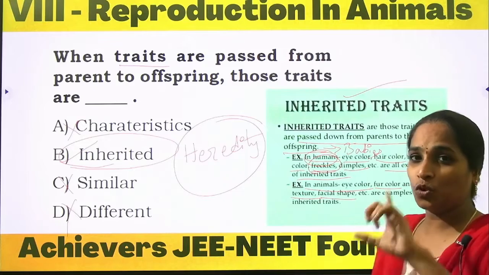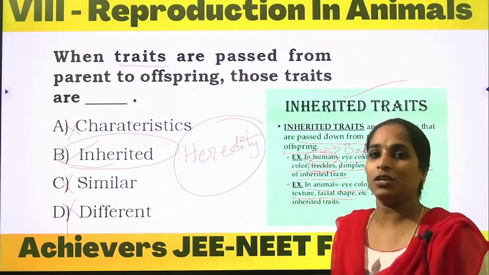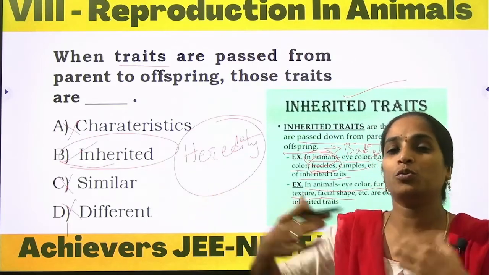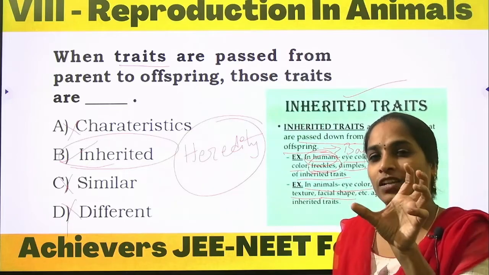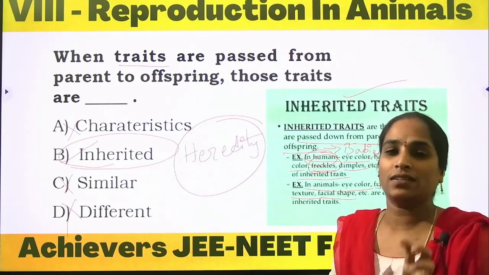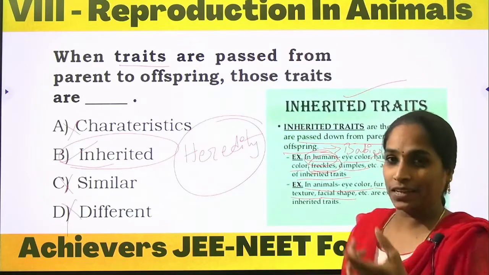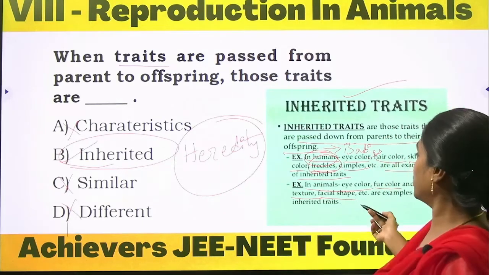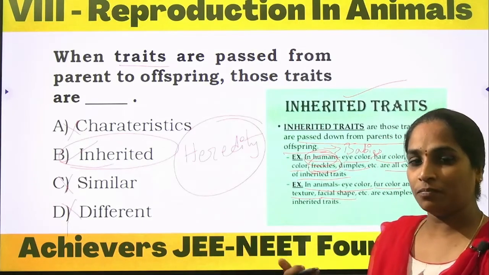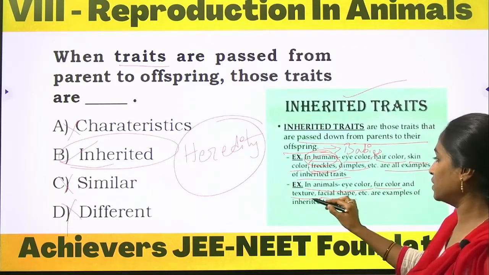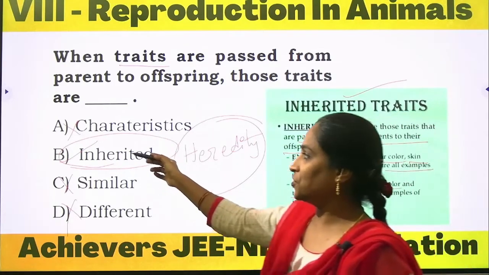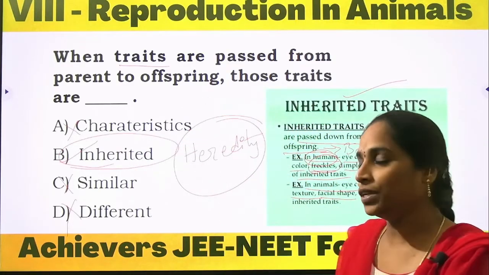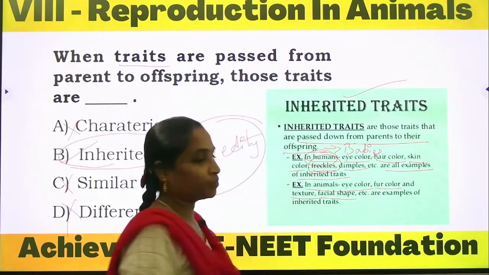Facial shape: do all animals have the same facial shape? Completely wrong. In a crocodile's face we can observe some protrusion. A cheetah's face somewhat resembles a cat. A snake has a slender face shape. These are the traits which pass from their parents to the offspring. These are examples of inherited traits, the traits passing directly from the parent to the progeny or offspring. Very good.